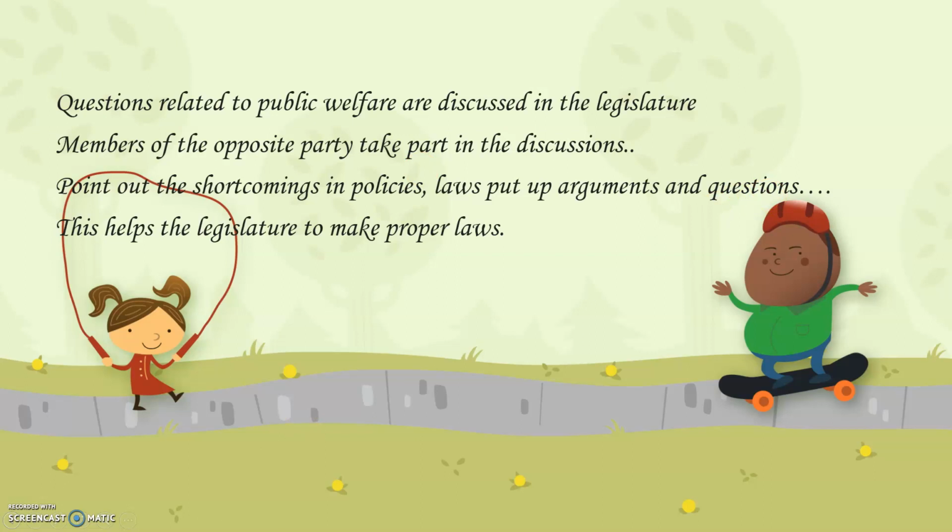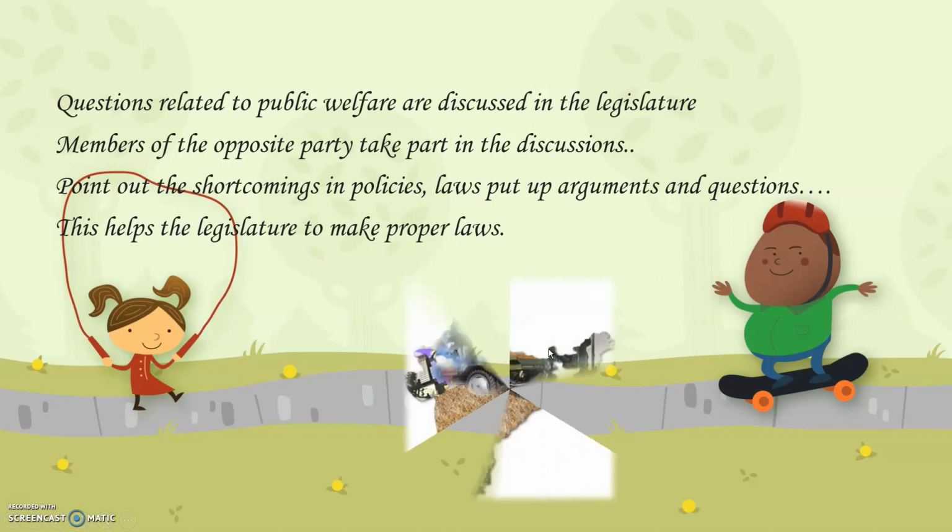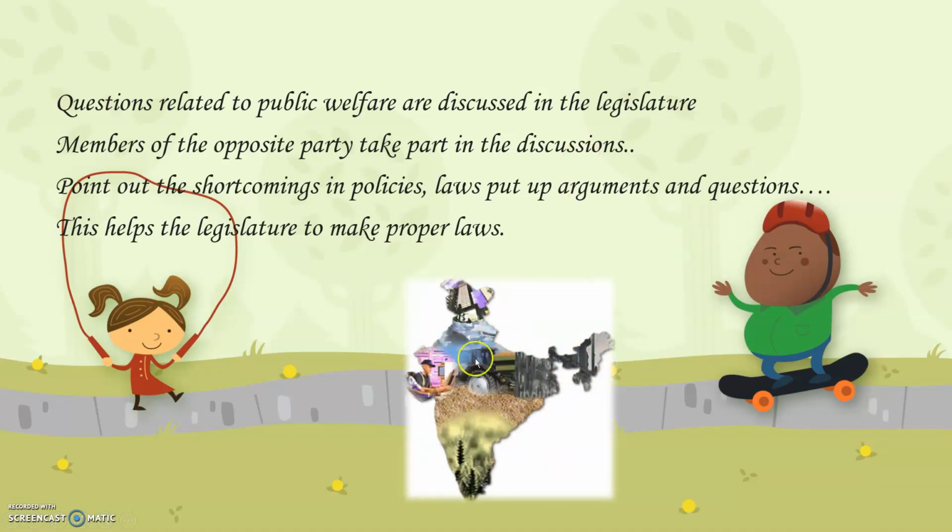For example, if any new rule has to come up in the country of India, a lot of discussion is done on that particular rule. A lot of shortcomings, the negative points and positive points of any new rule that is going to come up, everything is discussed very thoroughly in the legislature. This helps the legislature to make proper laws. So whatever new rules and laws have to be made for the country of India, a lot of discussion has to be made in the parliament. Therefore, discussions and deliberations are an important part of the Indian parliament. This is how discussions of various problems take place all over the country.